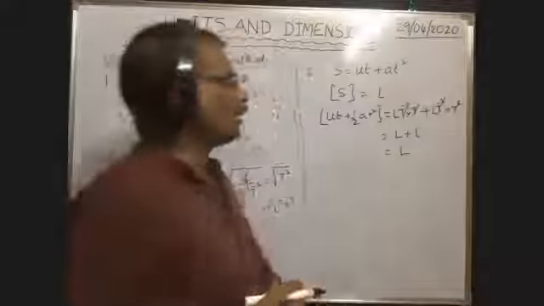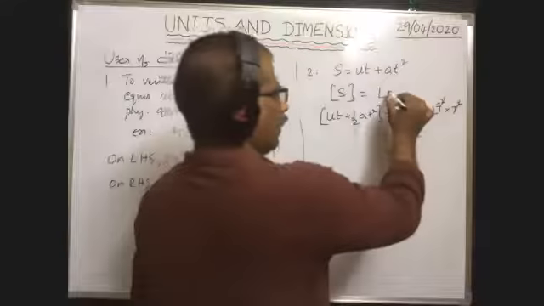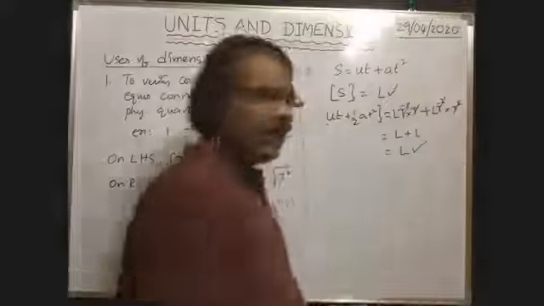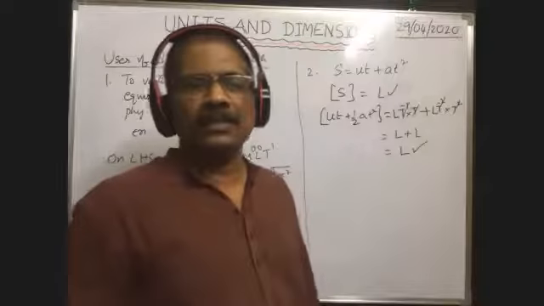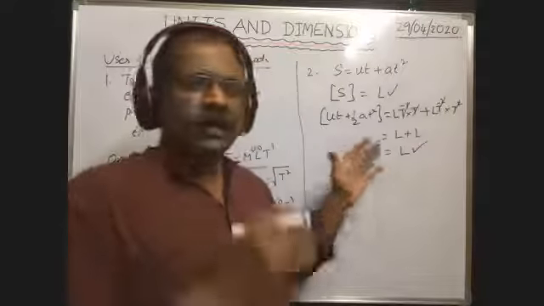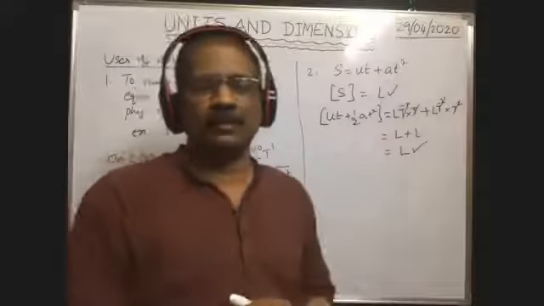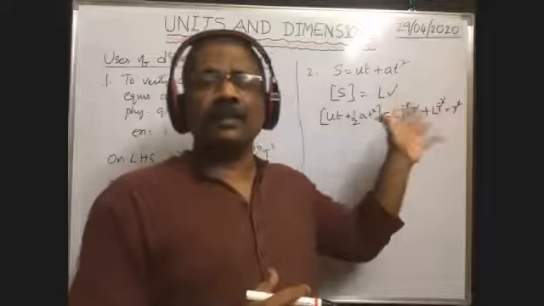So you see, in this equation, on the right hand side dimension formula is L. On the left hand side also the dimension formula is L only. That's why according to the dimension method, this formula is correct. But is it a correct equation? You already know this equation. Already we derived that equation.